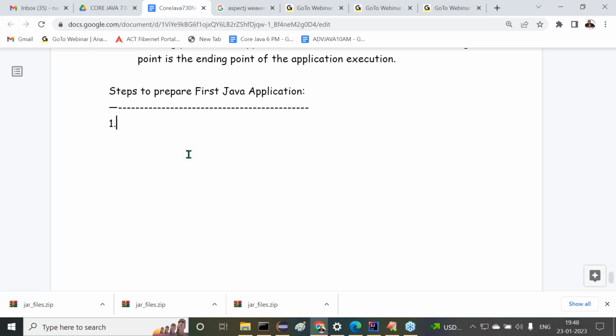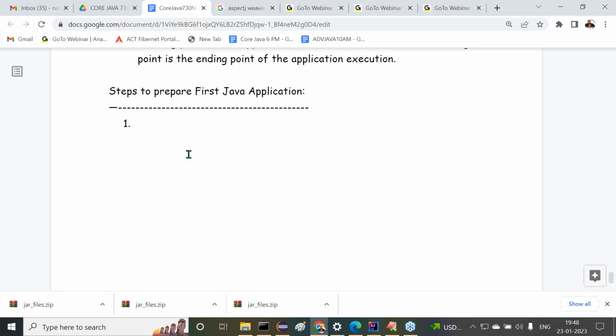See that very first one. If you want to prepare a Java program, compile a Java program, execute a Java program, first of all, I need Java software, or not? We require Java software. So first of all, we have to install Java software.